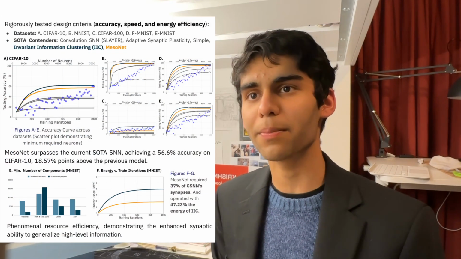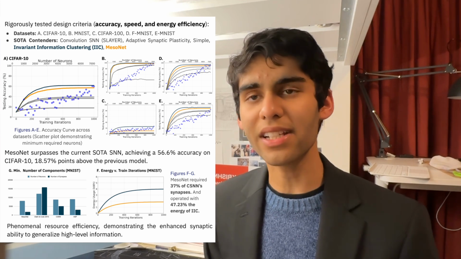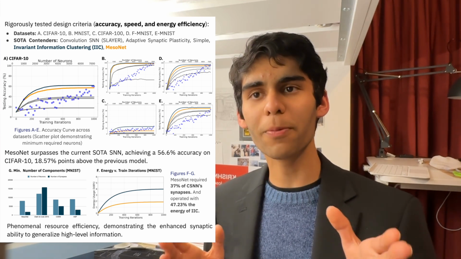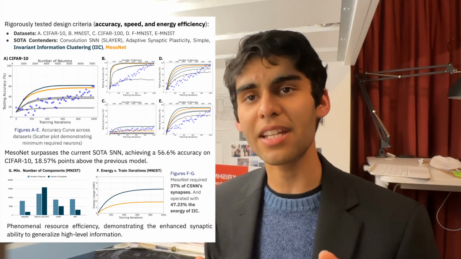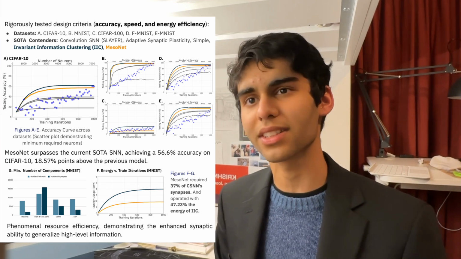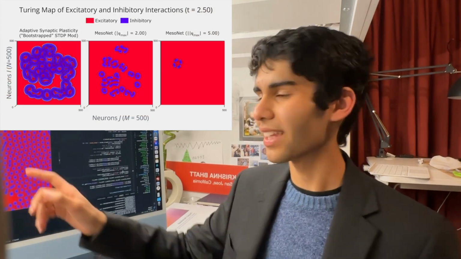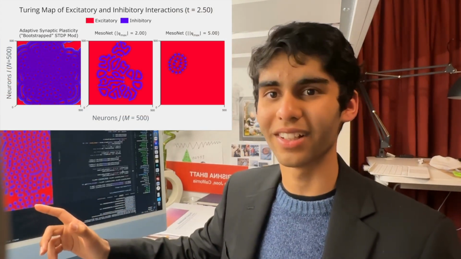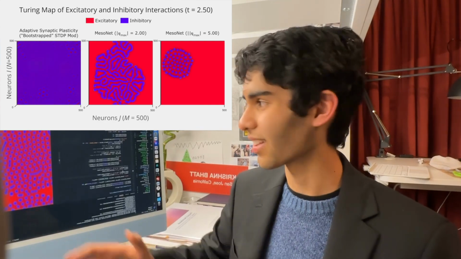I benchmarked various other models across 5 datasets and found that MesoNet outperformed previous SNNs in speed, accuracy, and efficiency. It performed best on CIFAR 10, demonstrating an 18% improvement in accuracy over the previous state of the art. It also demonstrated fascinating self-organization with a Turing map of excitatory and inhibitory neurons, revealing the emergence of actually cortical-like folds. MesoNet lies within 5% of the top traditional neural networks' accuracy for just half the energy consumption, which could have significant impacts across various applications like medical implants, deep space missions, and remote sensing.